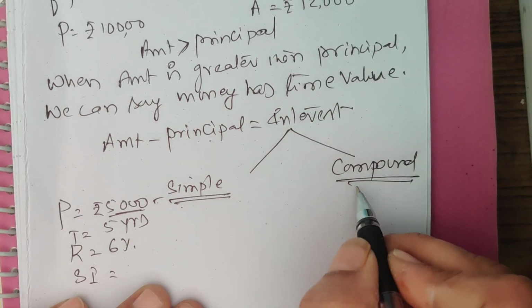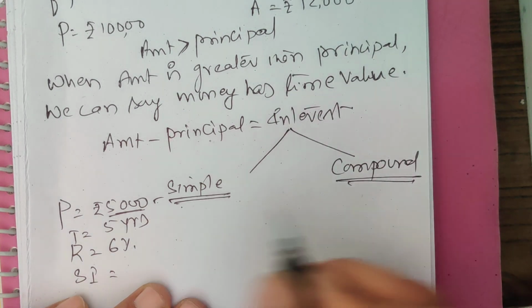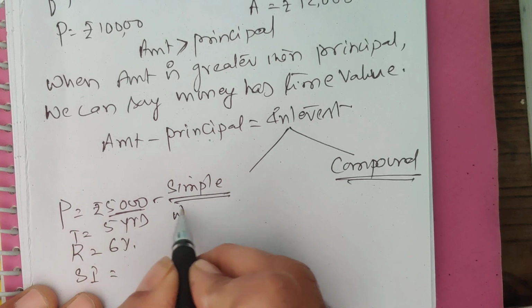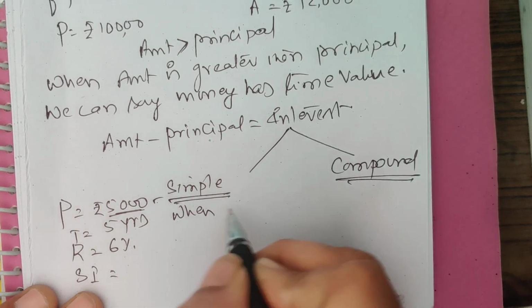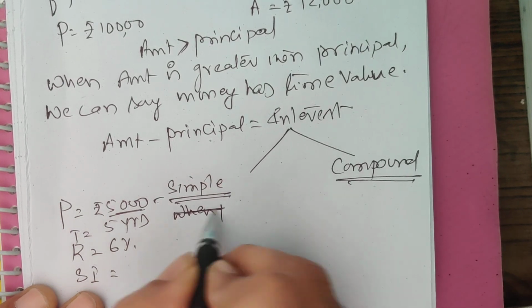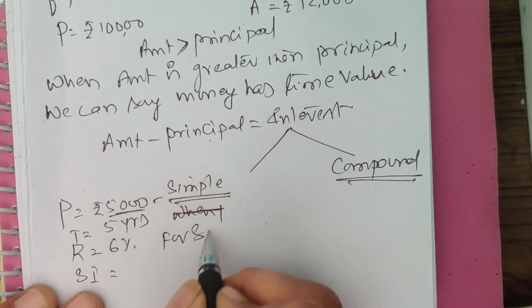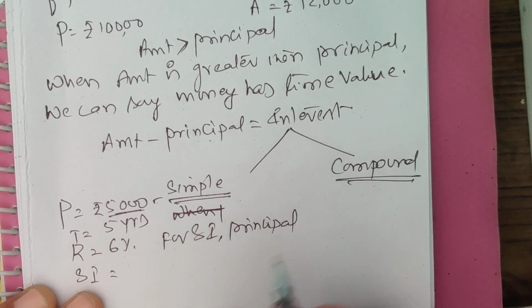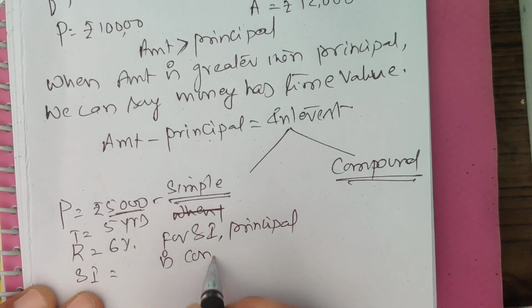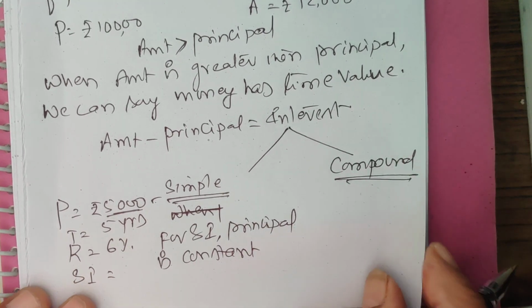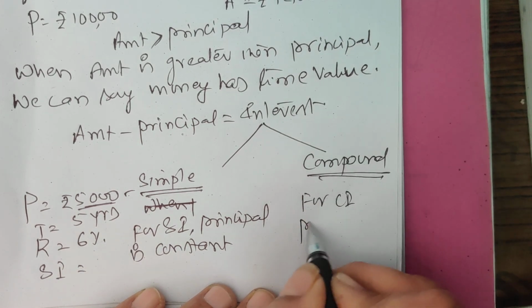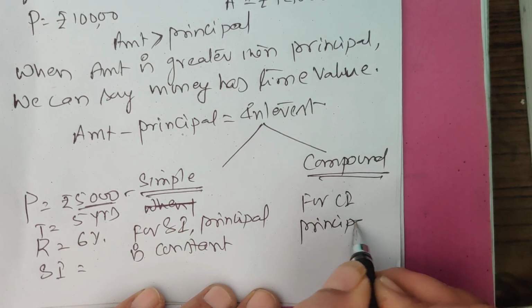Whereas in case of compound interest, principal will change every year. So for simple interest, principal is constant. For compound interest, principal will change.